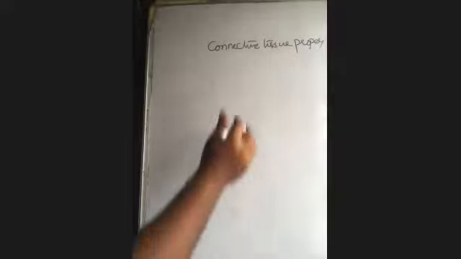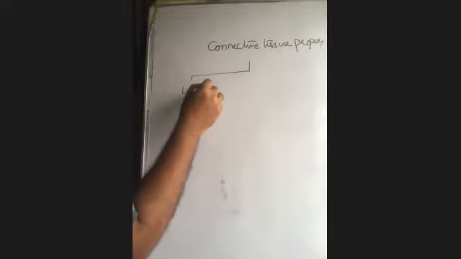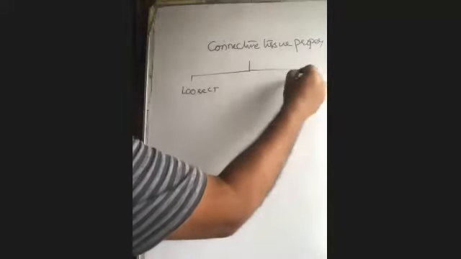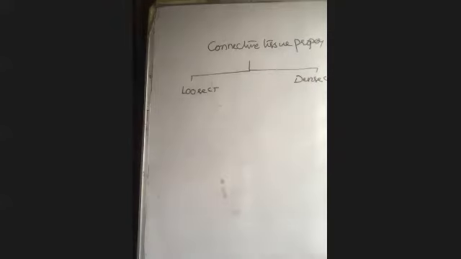Here in the connective tissue proper, we classified it into loose connective tissue and dense connective tissue.